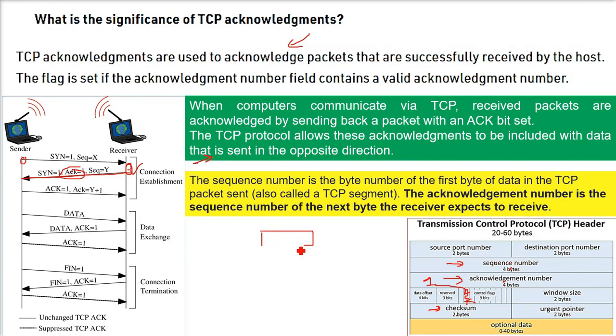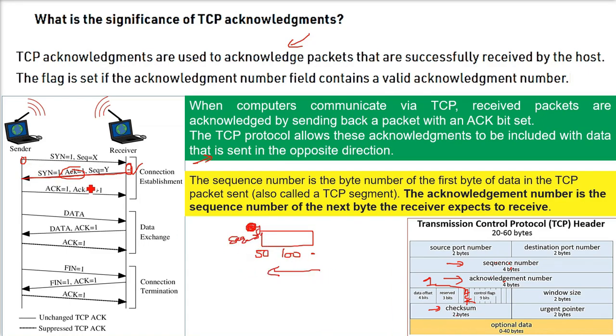See, the sequence number is the number of the first byte of the TCP segment you have sent, because it is a byte stream. Say you are sending 100 bytes. Now what will the acknowledgement be? The sequence number is 50. The acknowledgement from the receiver will come as 51.